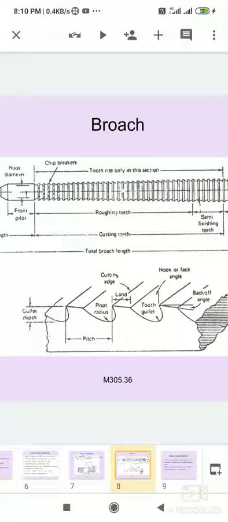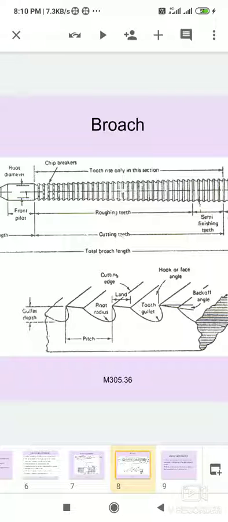Rake angle. Hook angle or face angle corresponds to the rake angle of a lathe tool. It depends on the work material and its value increases as the ductility increases.